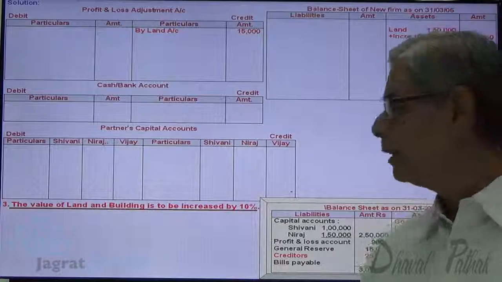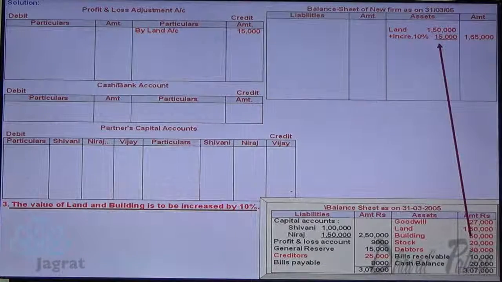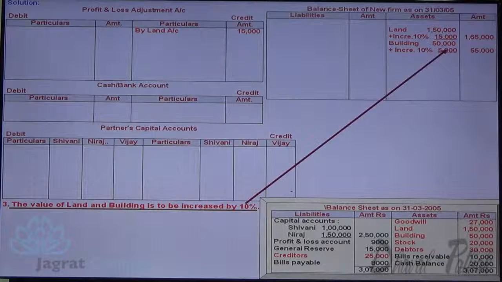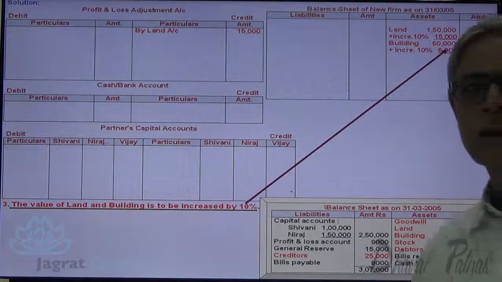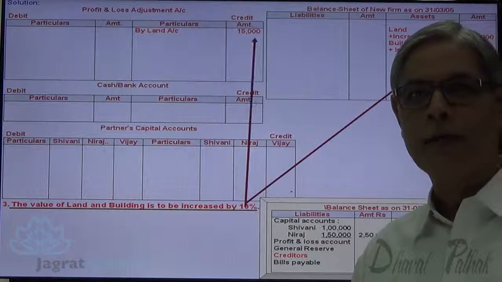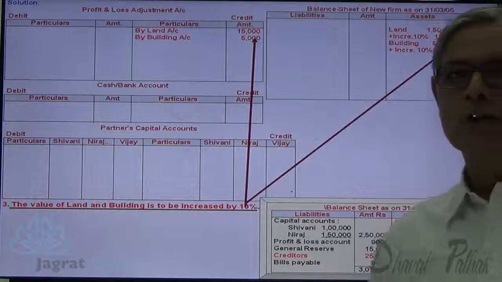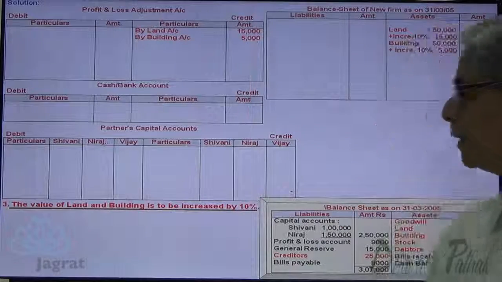Now take care of building. Same way, building book value 50,000. 10% increase is 5,000. Reported value 55,000. Increase in value of building, gain credited to profit and loss adjustment account 5,000. Next.